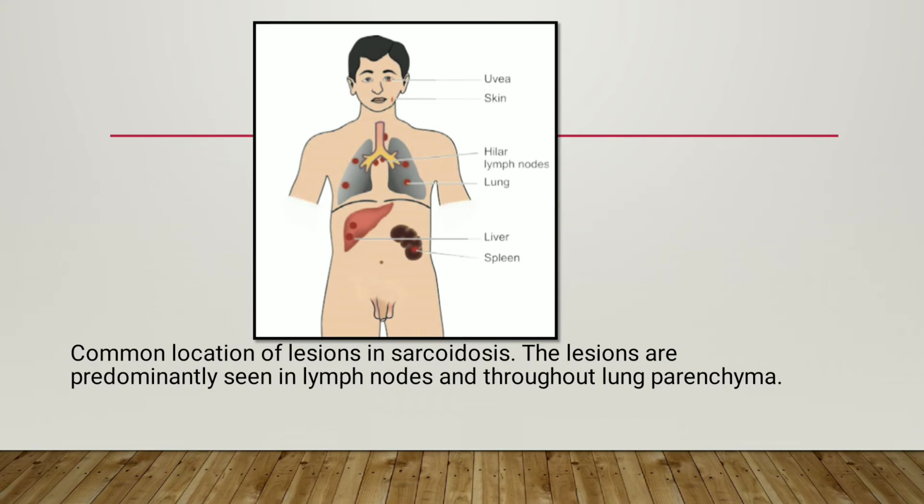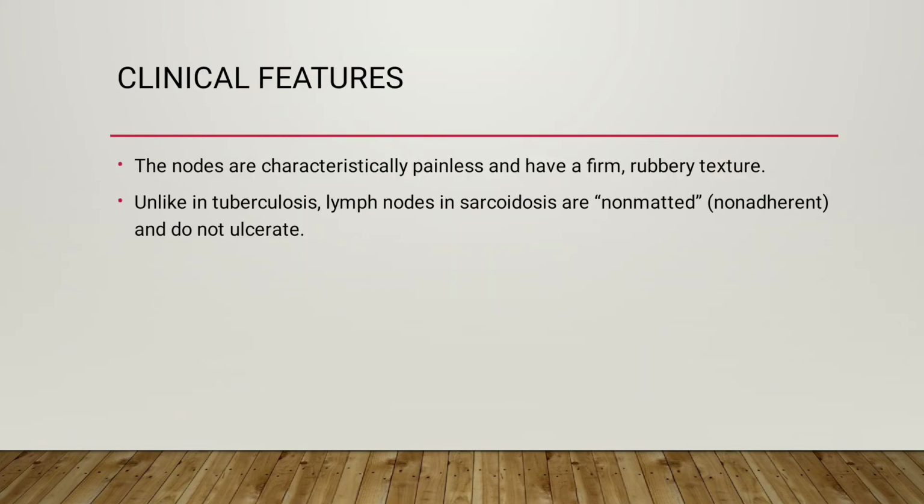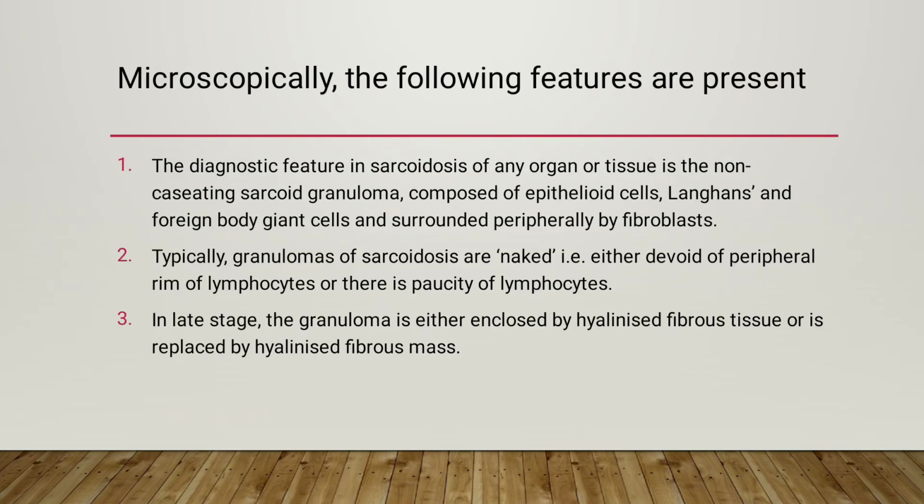These are some common locations for the lesions in sarcoidosis. As we can see here, these are uvea, skin, hilar lymph nodes which are most commonly affected, lungs, liver, spleen. Other lymph nodes can also get affected. The lesions are predominantly seen in lymph nodes and throughout the lung parenchyma. Clinical features: if the lymph node is affected, the nodes are characteristically painless and have a firm rubbery texture. Unlike in tuberculosis, the lymph nodes in sarcoidosis are non-matted, that is non-adherent, and do not ulcerate.